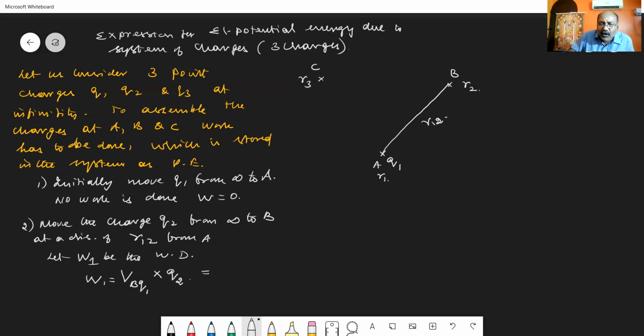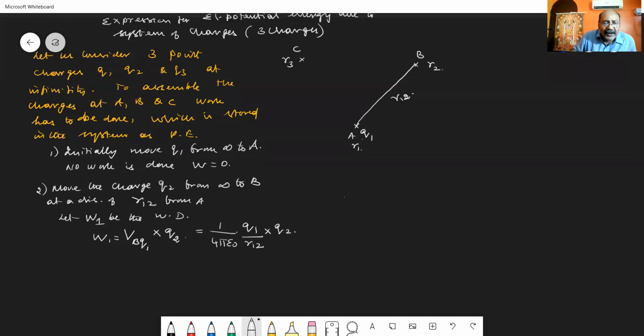So what is the value of potential at the point B due to this charge Q1? It is nothing but 1 by 4 pi epsilon 0 Q1 by the distance R12, multiplied with the charge moved, Q2. So the work done W1 is equal to 1 divided by 4 pi epsilon 0 into Q1 into Q2 divided by R12. Let us take this as equation number 1.